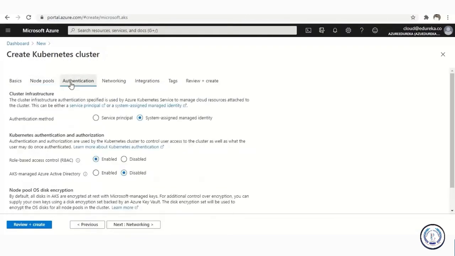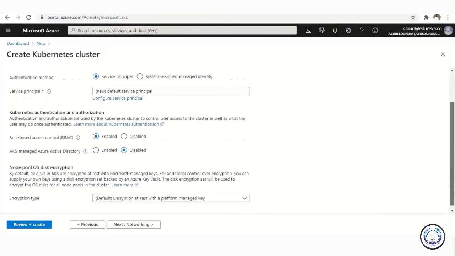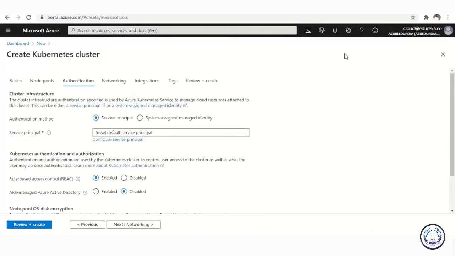Node pools. Authentication: you have two options, whether you want your cloud platform to manage your identity pools and basically create resources accordingly. You can do that, or you can select a service principal, which is an older way to do it, where you use an Azure Active Directory. So there's no rule here. You can go for this one as well. I'm just going to do this just because I thought of showing it to you. I selected that. It does not hold a lot of impact on our demo.